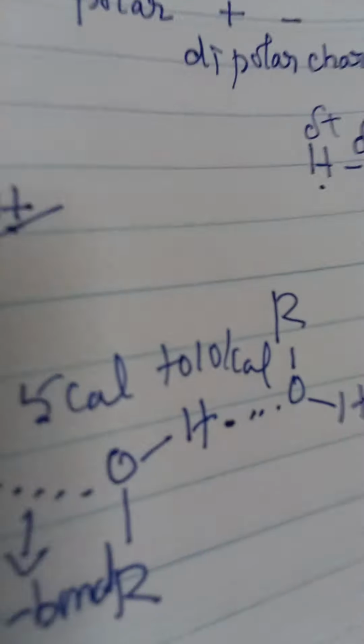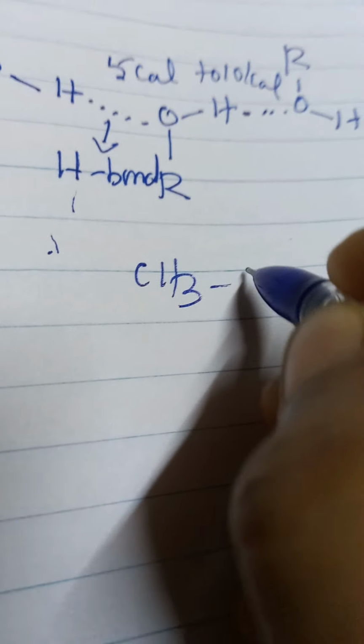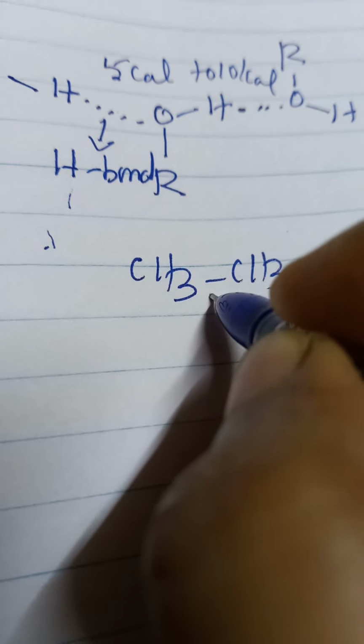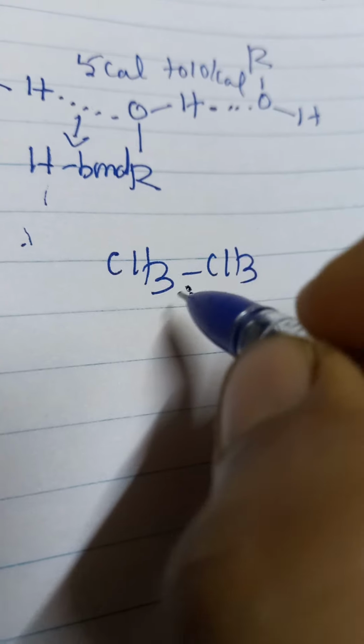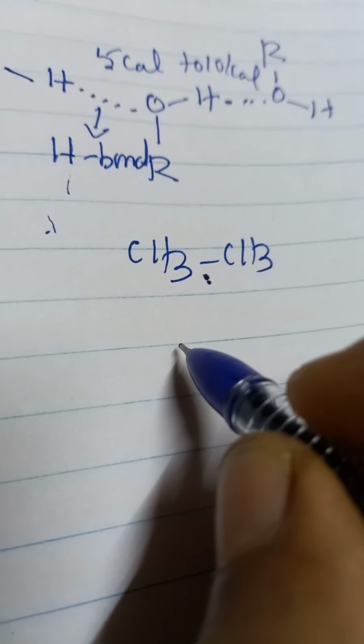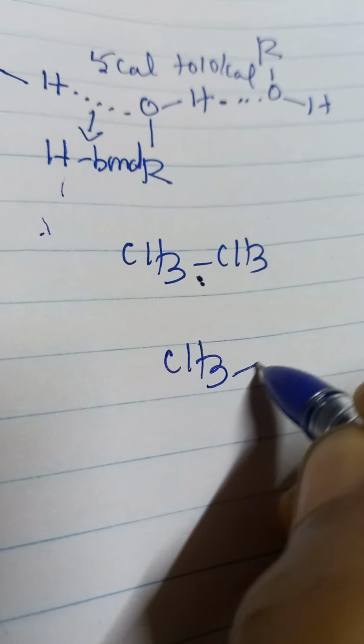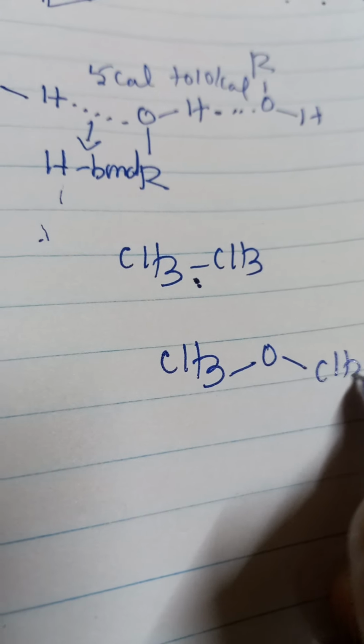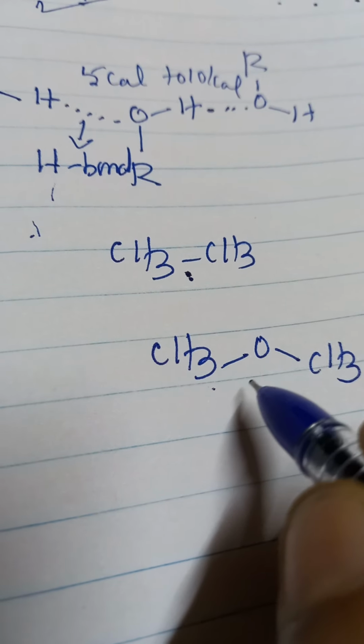See, consider an alkane, CH3 alkane. It is a non-polar covalent bond. Attraction is less, so no polarized molecule. It can easily become vapor. But ether and aldehyde, see, this is an ether compound, dimethyl ether.